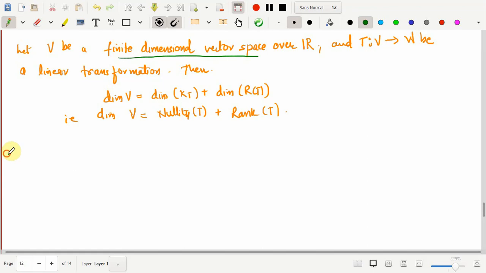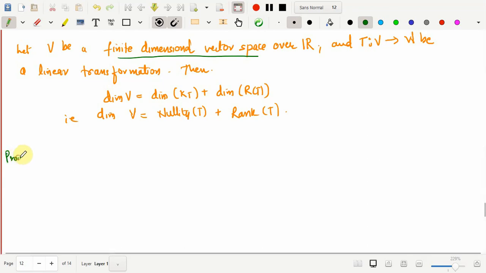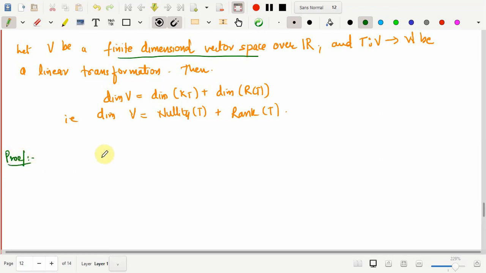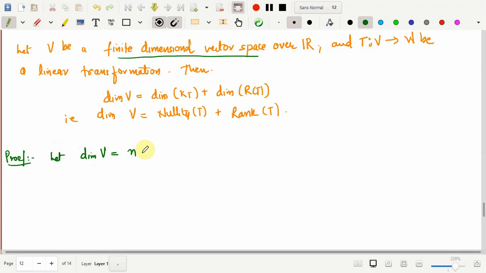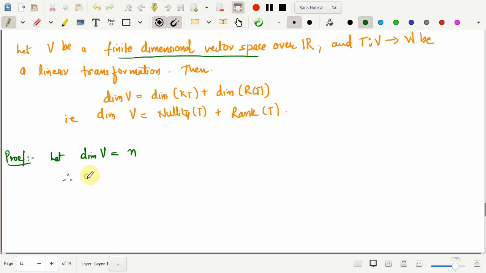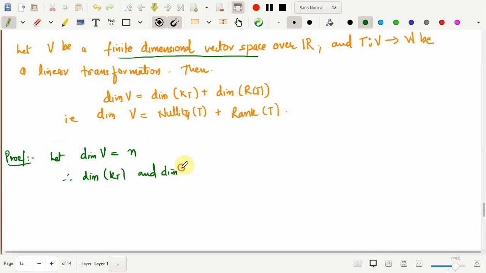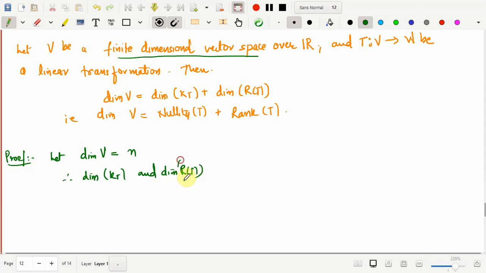Proof. First of all, what is given is that the dimension of V is finite. Let me take the dimension of V as a natural number n, and therefore the dimension of kernel of T and the dimension of range of T are finite.